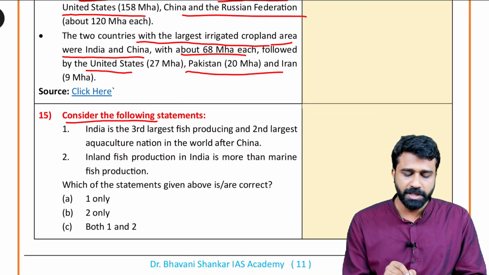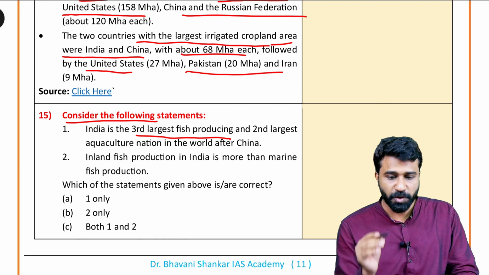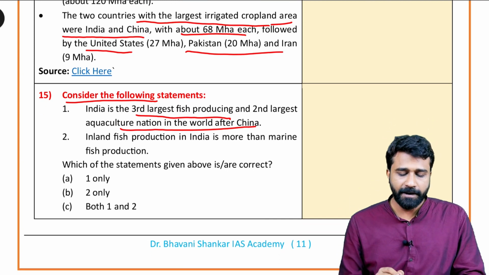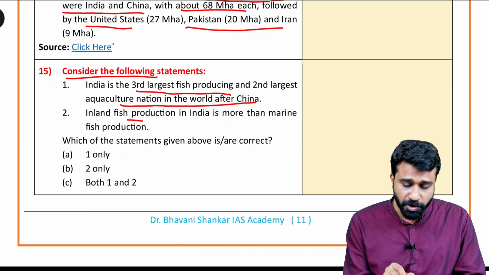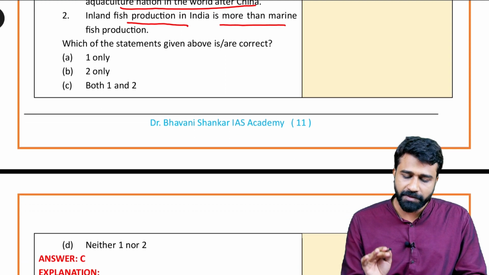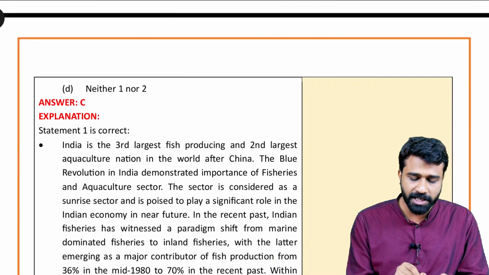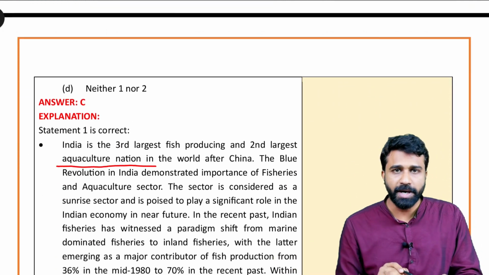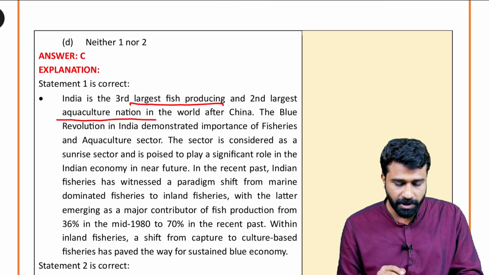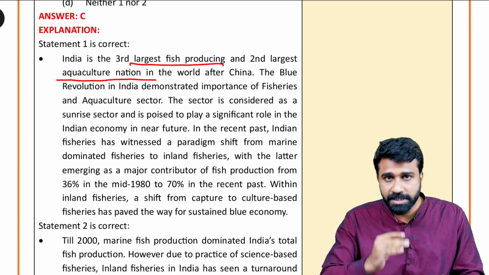Coming to 15th question, India is the third largest fish producing and second largest aquaculture nation in the world after China. Next, inland fish production in India is more than marine fish production. Both the statements are true only. After China only, India is coming in the second place in the aquaculture part. Okay, and third largest fish producing country in the world, and inland fishing in India is highest in terms of